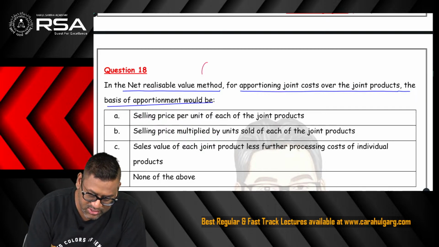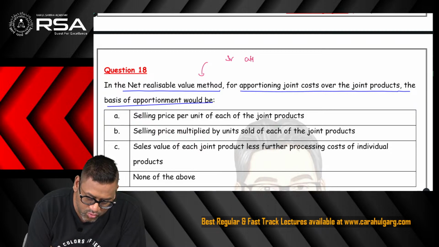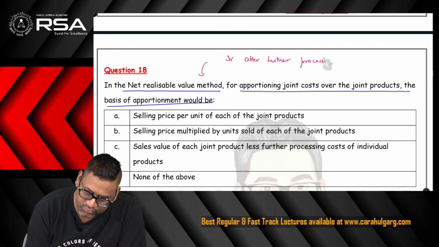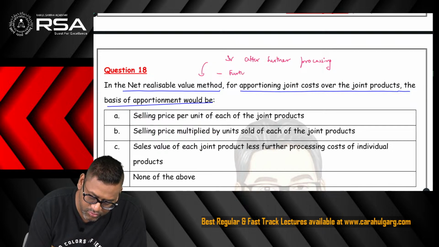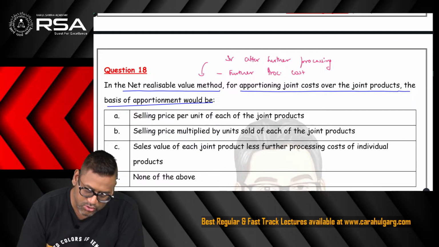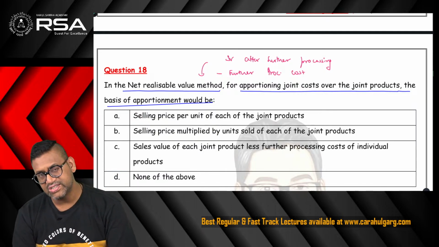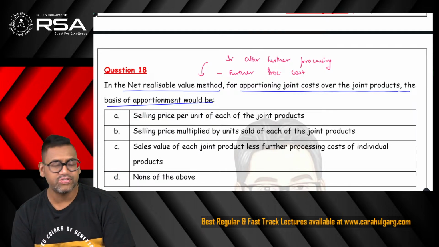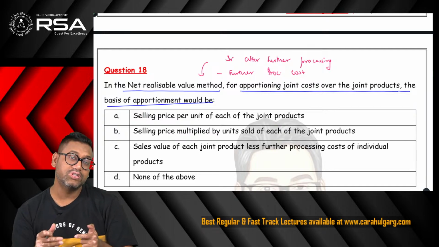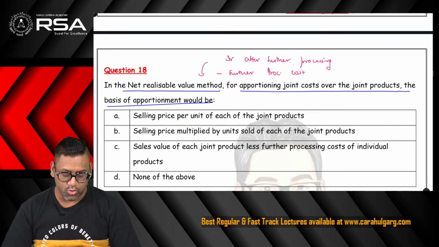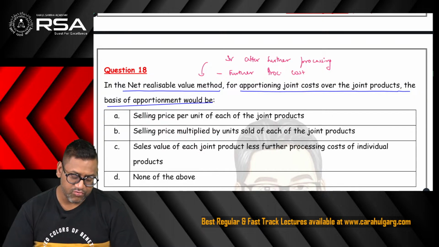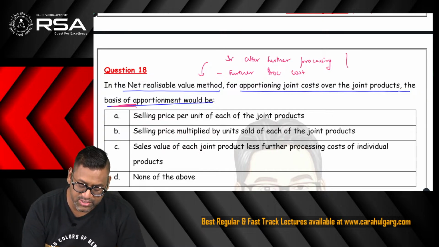Sales value after further processing, minus further processing cost. Everybody should remember the formula. In this manner we get the NRV, and the joint cost is divided amongst the joint products on the basis of this NRV. So the question is asking us, in the NRV method, what is the basis of apportionment? So this is the basis of apportionment.